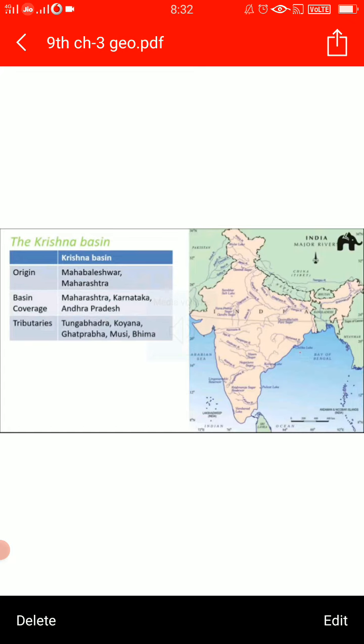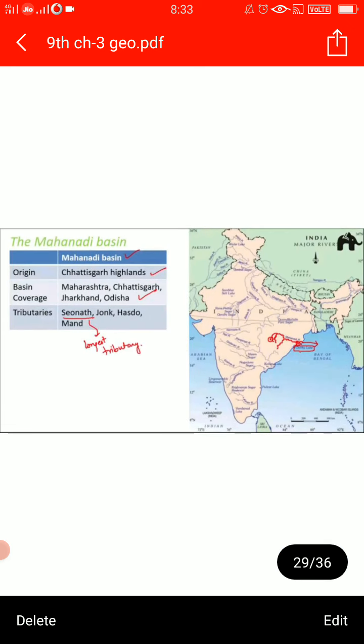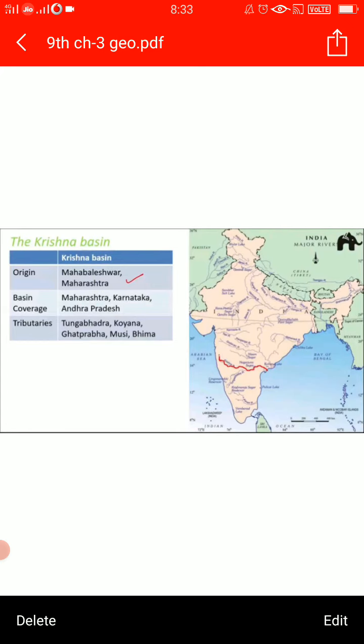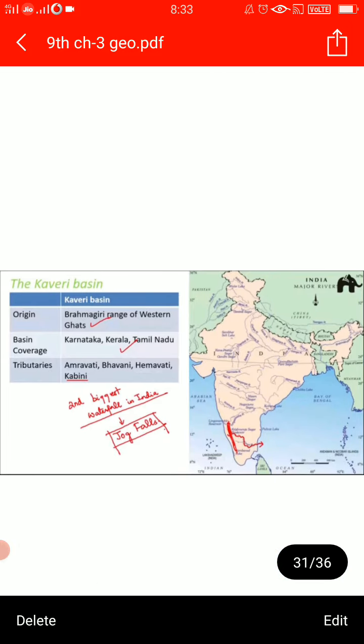The Tungabhadra, Koyana, Ghat Prabha, Musi, Bhima are the tributaries. And if you talk about the basin coverage, it covers Maharashtra, Karnataka and Andhra Pradesh. The Krishna river is rising from here and draining out in the Bay of Bengal.